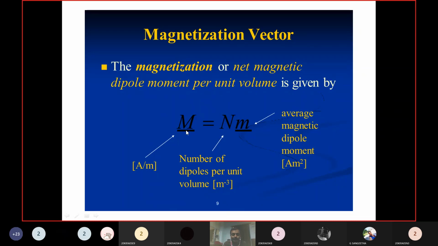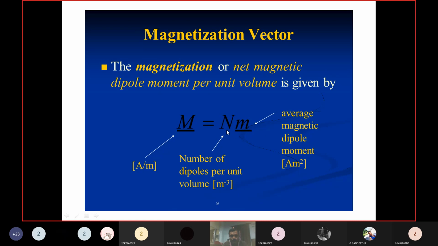Magnetization is nothing but, as we said already, when a material is magnetized, all atoms are oriented in a particular direction. That means the resultant dipole moment is very high. So capital M is equal to n into small m, where small m is the average dipole moment.